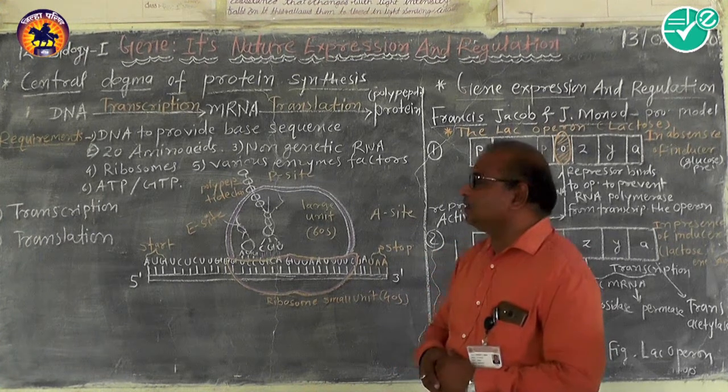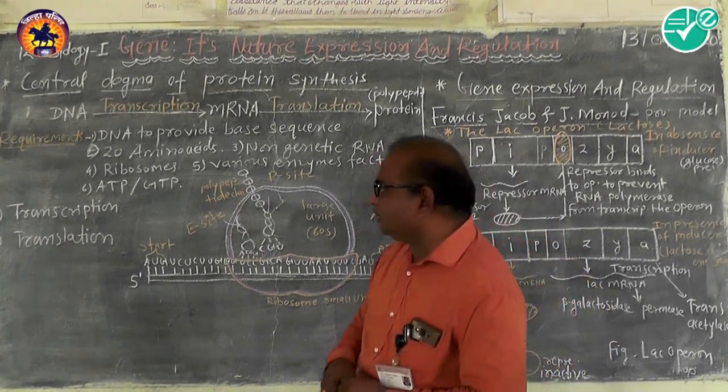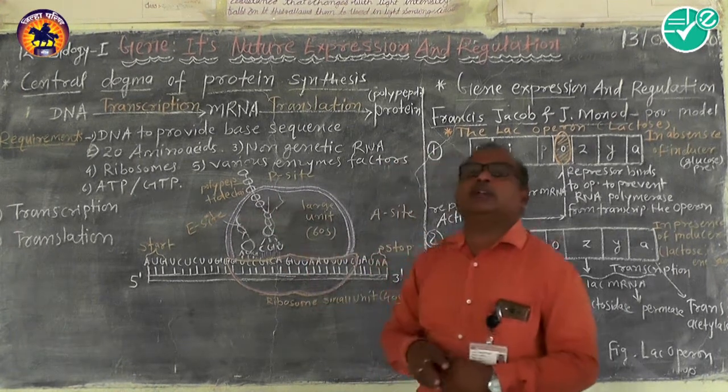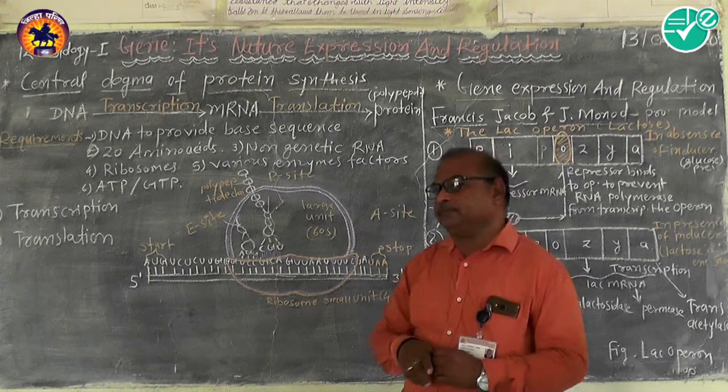So the mRNA just copies the sequence on the DNA in the nucleus. The total process of transcription is carried out in the nucleus here.